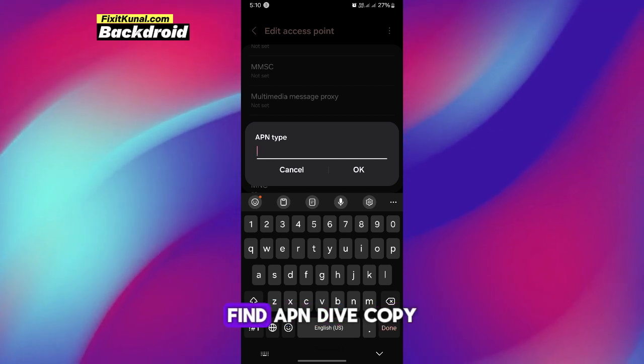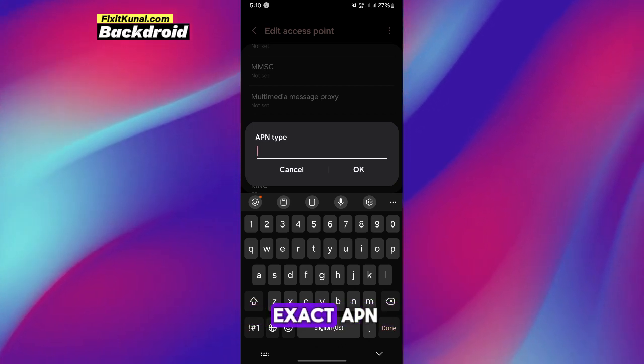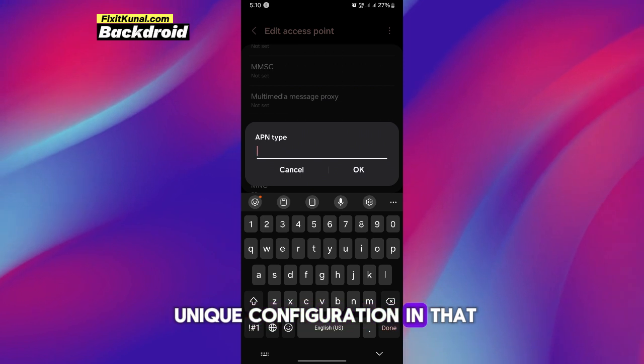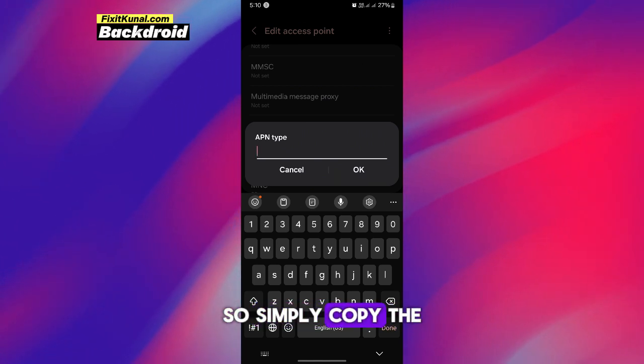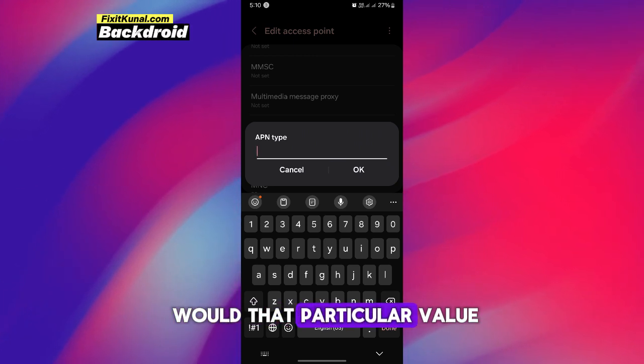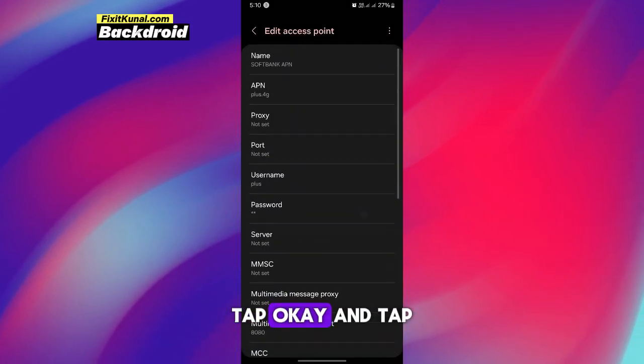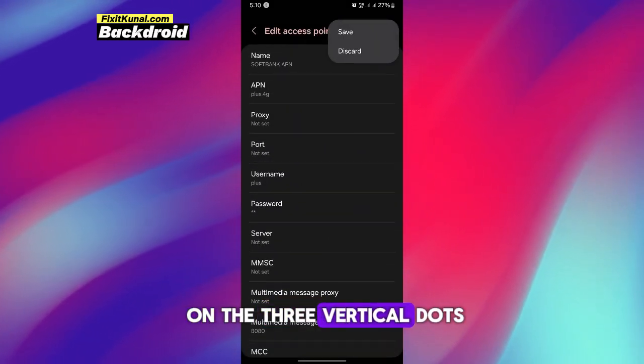Go there, find APN type, copy the exact APN, because there is some unique configuration in that. Simply copy that particular value, paste it right here, tap OK, and then tap on these three vertical dots, tap on save.